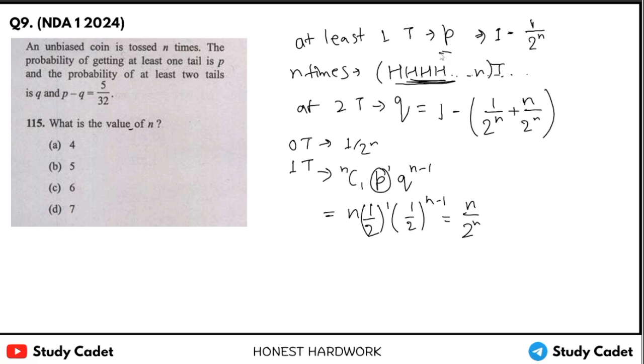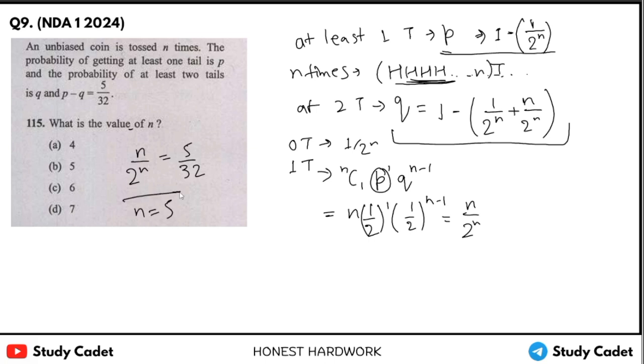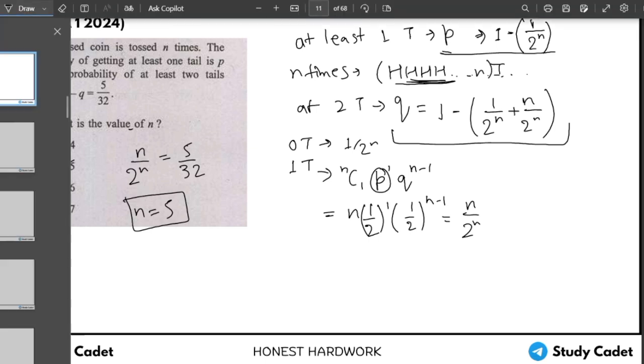So we now know P and we also know Q. P minus Q we have 5 upon 32. So when we do P minus Q, we are left with n upon 2 to the power n, that will be 5 upon 32. So we know that n will be 5 from here. If we put 5, then it will be satisfied.